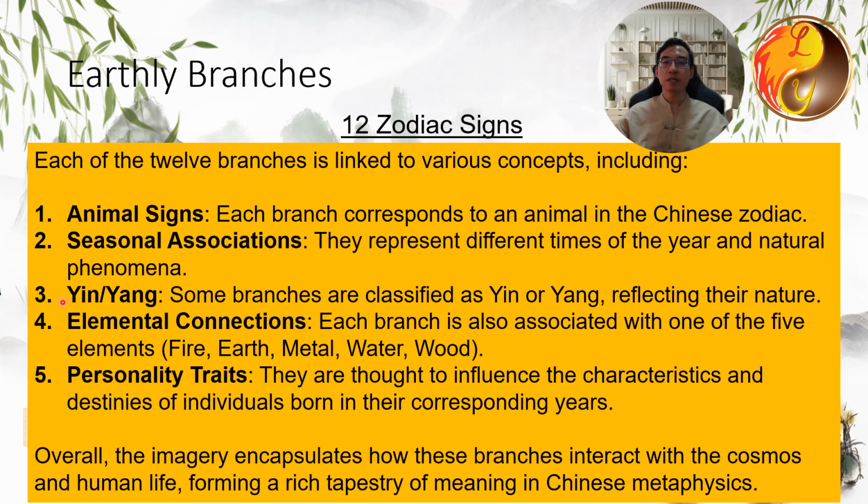Yin and Yang: some branches are classified as Yin or Yang, reflecting their nature. Elemental connections: each branch is also associated with one of the 5 elements: wood, fire, earth, metal, and water. Personality traits: they are thought to influence the characteristics and destinies of individuals born in their corresponding years. Overall, the imagery encapsulates how these branches interact with the cosmos and human life, forming a rich tapestry of meaning in Chinese metaphysics.